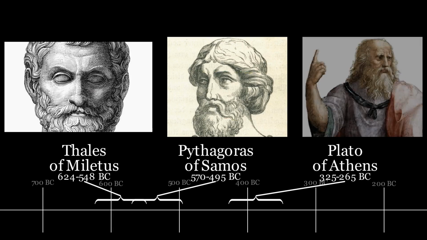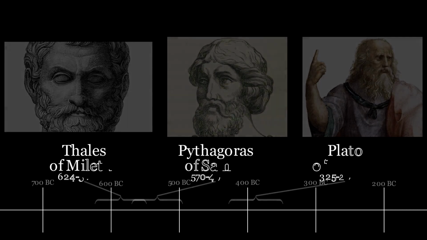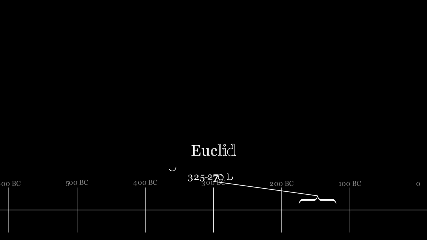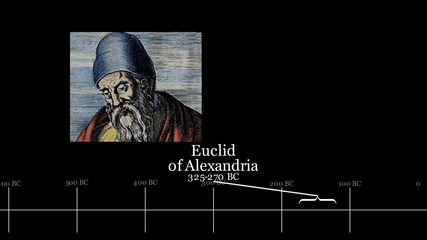Then we have Plato of Athens, who is not specifically a mathematician, but he contributed ideas that greatly influenced the way math was approached. One contributing idea was that the use of a straightedge and compass are the only things needed to do any proof or construction. This will be the foundation of how we will do many of our following proofs. Finally, we have Euclid of Alexandria.